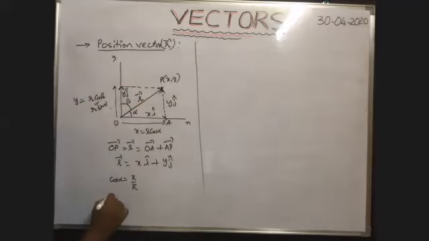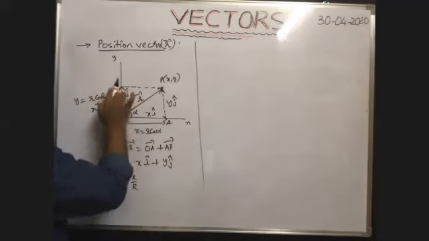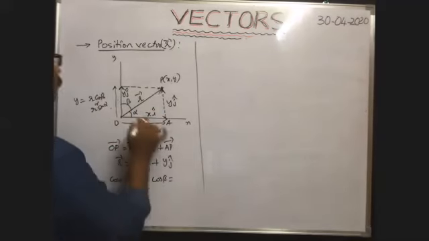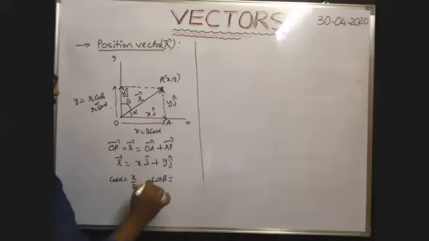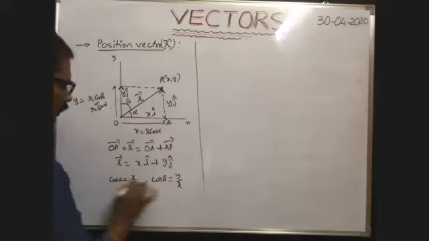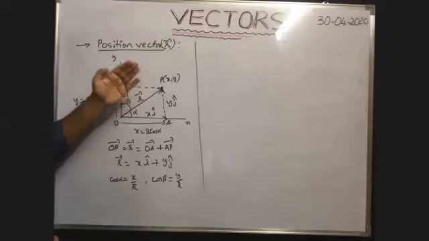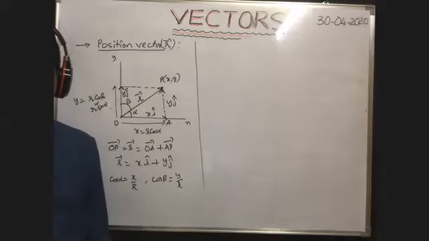It is the direction cosine which gives the angle made by this given vector with the x-axis. Next, cos beta, the cosine of the angle made by this vector with the y-axis. You see, y is equal to r cos beta, so cos beta is equal to y by r, no? These are called directional cosines because if we know cos alpha and cos beta, then we know the angle made by this given vector with the x-axis or with the y-axis.